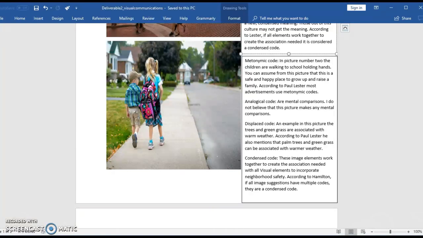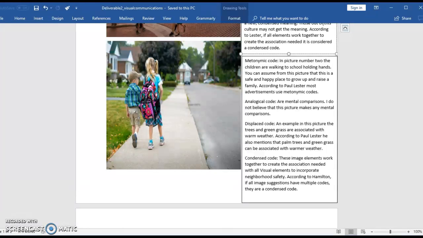Analogical code. A mental comparison. I do not believe that this picture makes any mental comparisons. Displace code. An example in this picture is that the trees and grass are green, which is associated with warm weather. According to Paul Lester, he also mentions that palm trees and green grass can be associated with warmer weather.